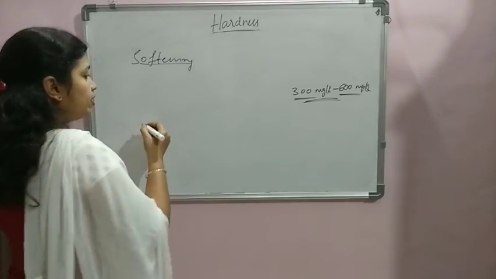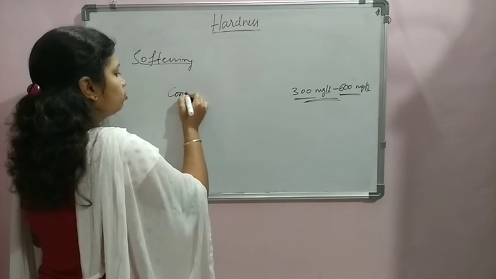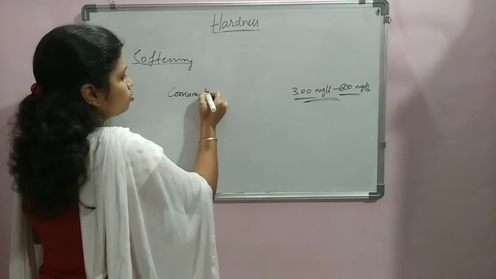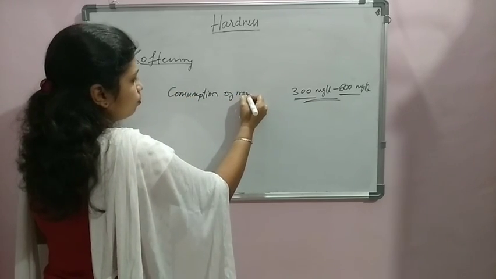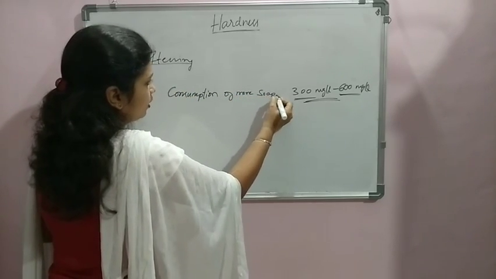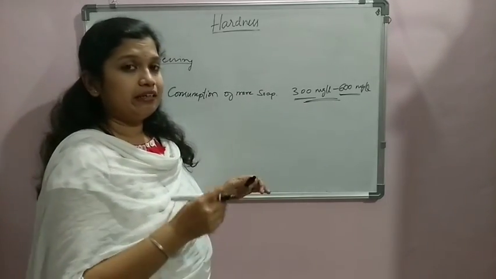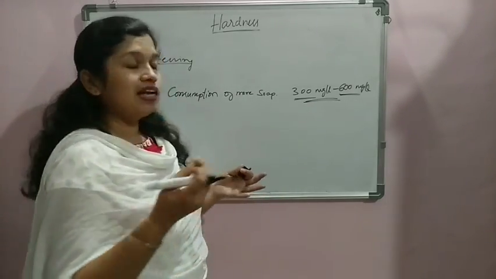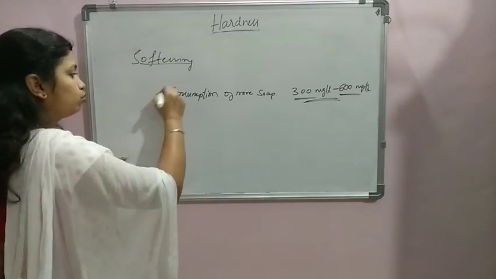Problems that will be created at a house scale include the consumption of more soap. In household activity, consumption of more soap is one of the problems generated by hard water. When water is highly hard, it doesn't produce much lather or foam whenever we use soap.